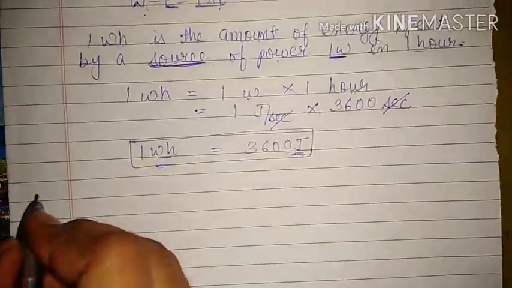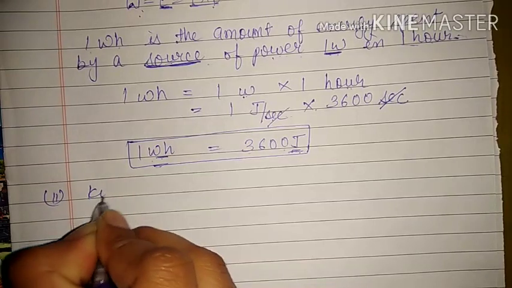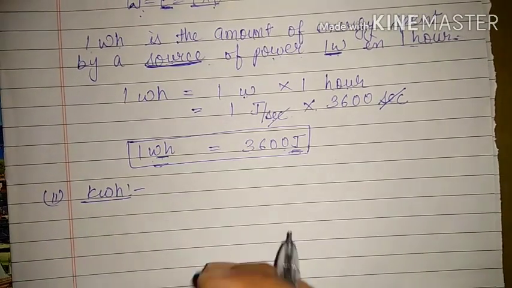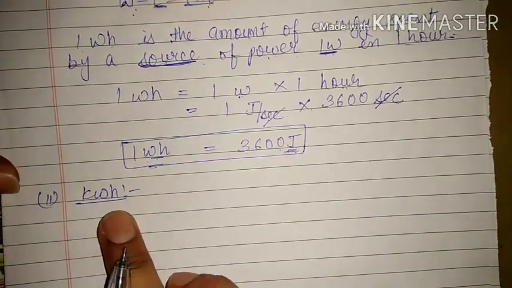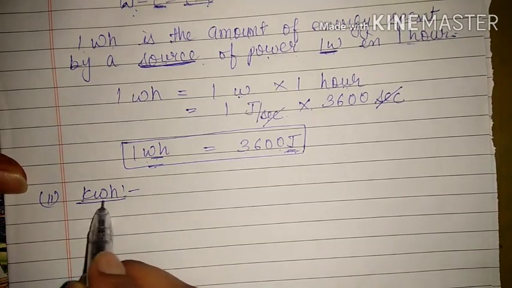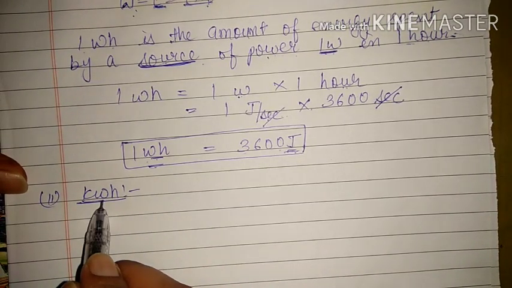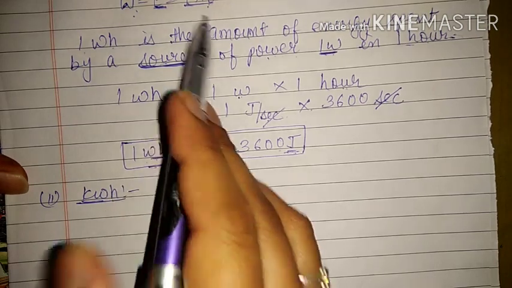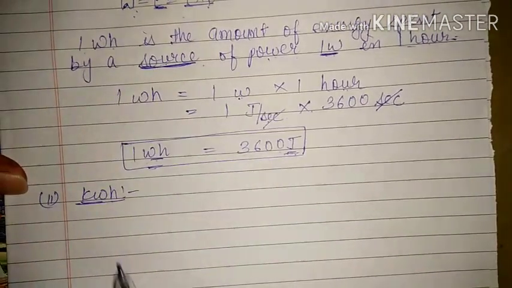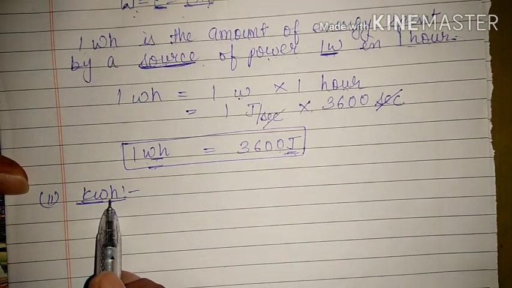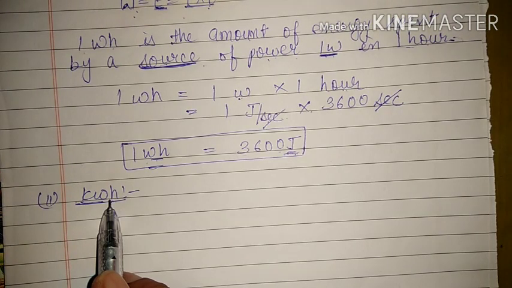Now our next unit is kilowatt hour. Since we have studied watt hour, we can very clearly define kilowatt hour. Kilowatt is the unit of power, and hour is again the unit of time, and power into time is energy. That means this is also a unit of energy. So 1 kilowatt hour is the energy spent by a source of power 1 kilowatt in 1 hour.